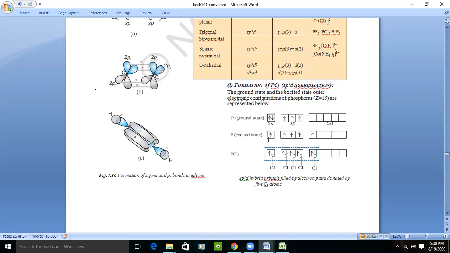So now one s is vacant, 3p are vacant, and one d is vacant. Whenever the chlorine comes for bond formation, what will happen? One chlorine will go to s, three chlorines will go to p, and one to d. That is why the hybridization of PCl5 is sp3d, because in this one s, 3p, and one d are taking part in bond formation.